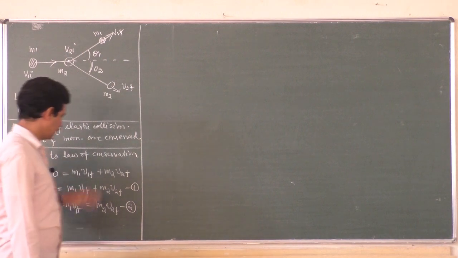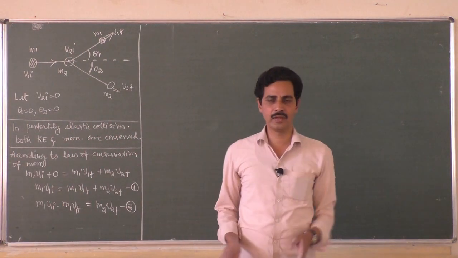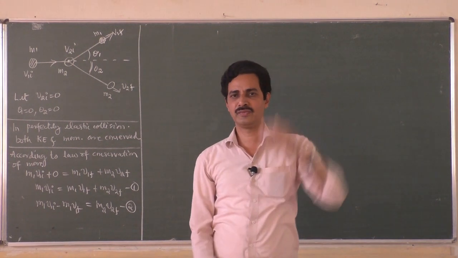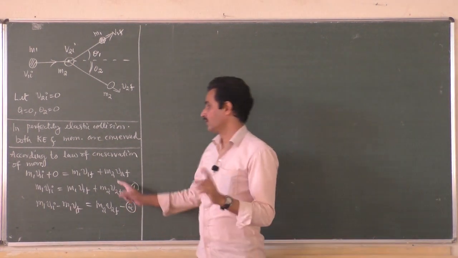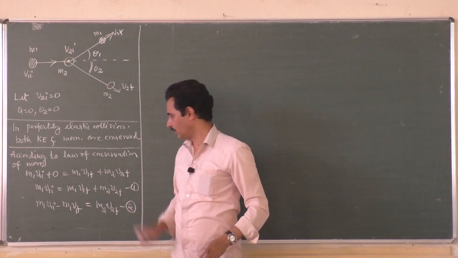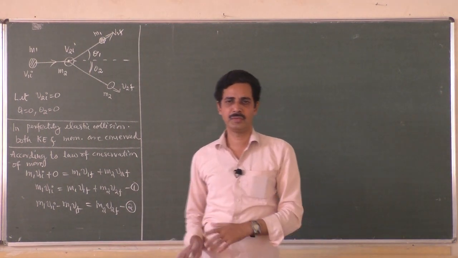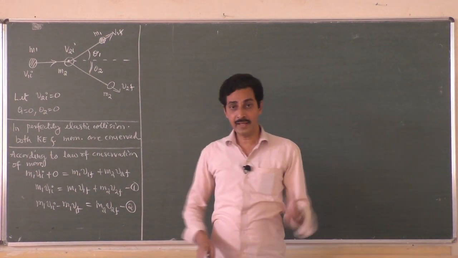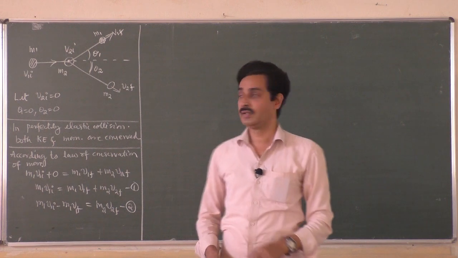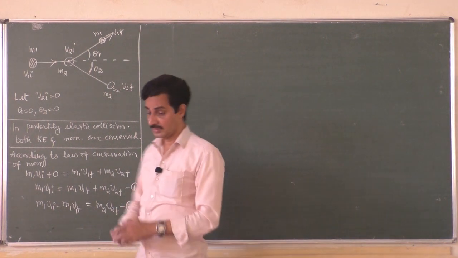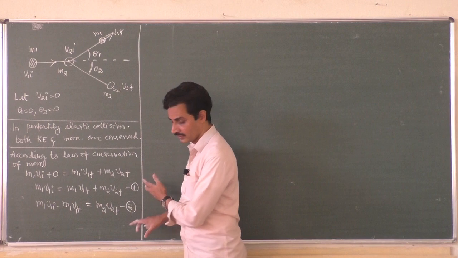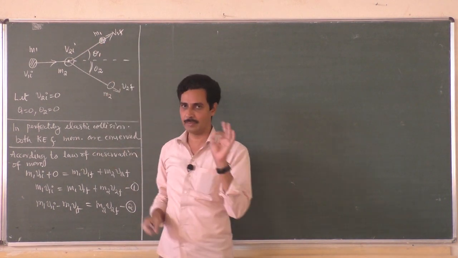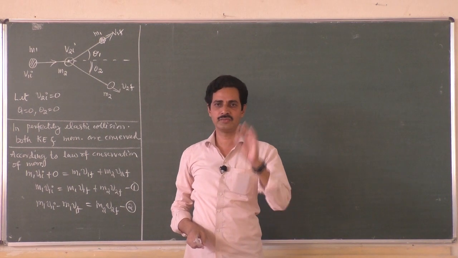Okay. So these equations are very much needed. While deriving all these very long derivations, you should have an algorithm, a flow chart or a skeleton of what to do. First apply the law of conservation of momentum. Get ready with the equation. Final momentum, initial momentum, same. Of course, there is no necessity of writing these two, it is one and the same. Then apply the conservation of kinetic energy. If kinetic energy is conserved, what you will get? Then mix up the two equations. You will get the final velocity of the first object, final velocity of the second object. That is our aim. Our aim is to get the final velocities of the two objects.